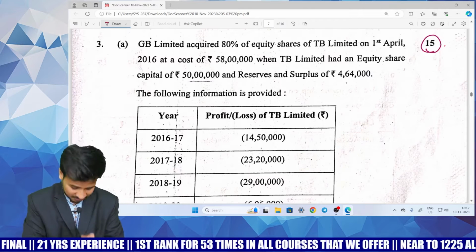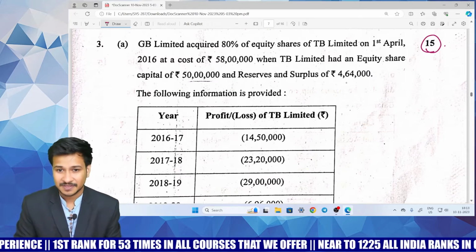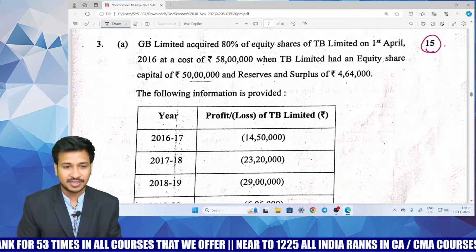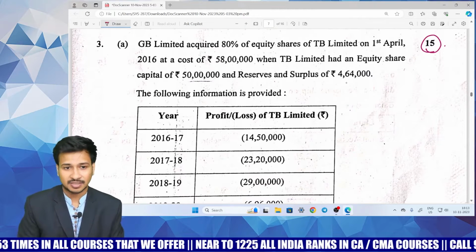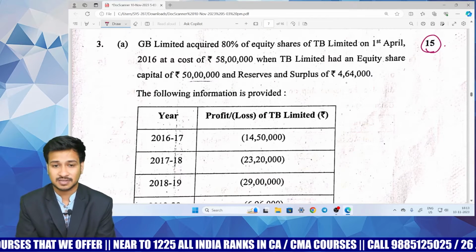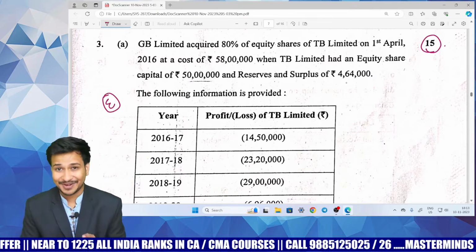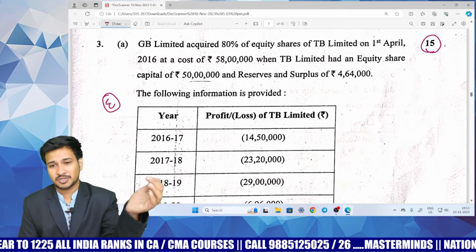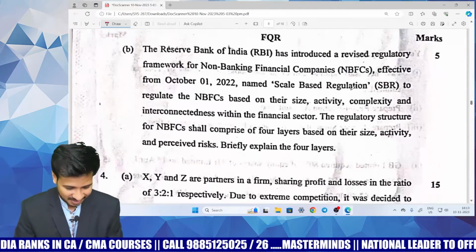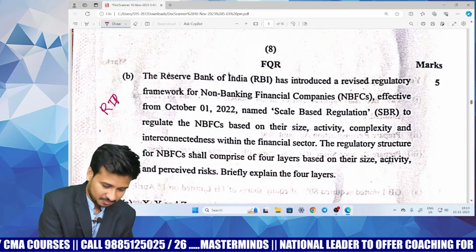Likewise, you have a concept that negative minority interest shall not be shown in books of accounts as a negative figure, or you cannot treat minority interest as an asset. You have to treat the minority interest as if it is zero. And my dear children, that negative portion of minority interest has to be adjusted against the reserves and surplus of the holding company. So claiming that this question is super easy and not even lengthy. So if you have chosen question number 2, it will take time, but that extra time will be covered in question number 3.